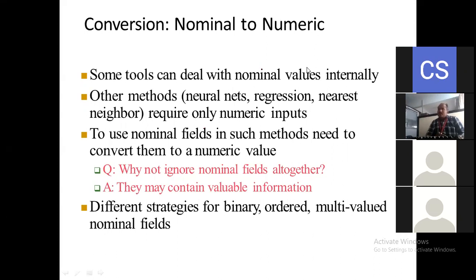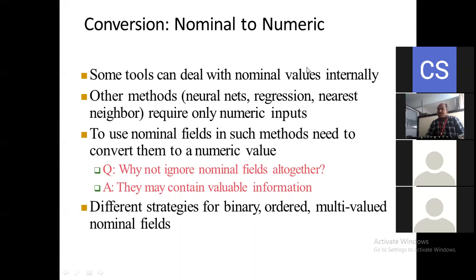Internally all the things are converted. This is a very easy part. Here you can see some tools can deal with nominal values internally. Almost all the tools do this. They convert the nominal value into the numeric value.